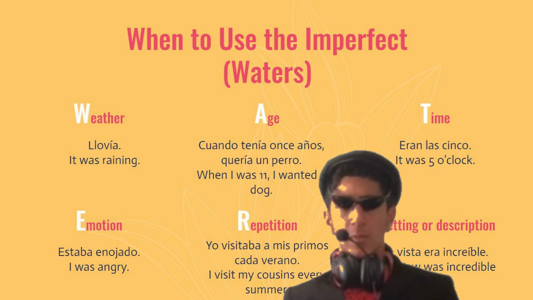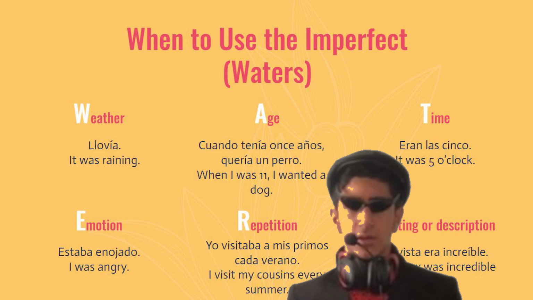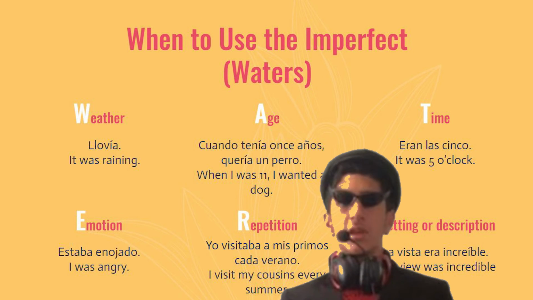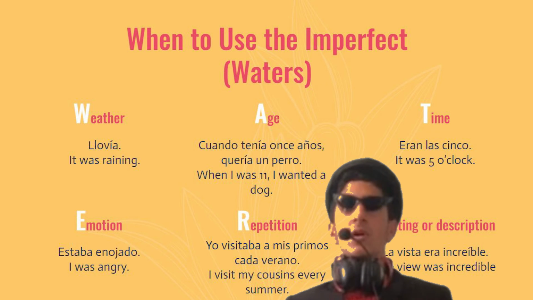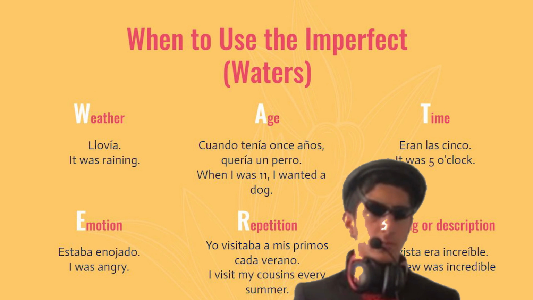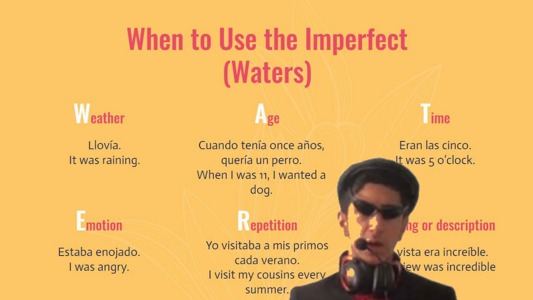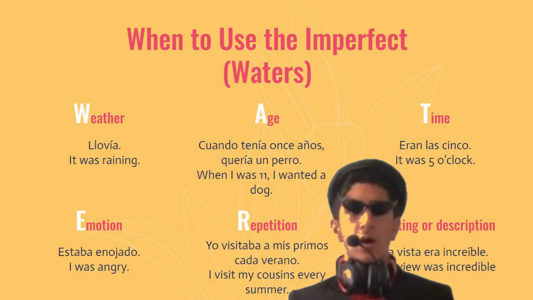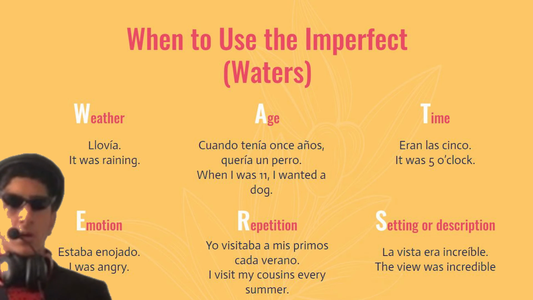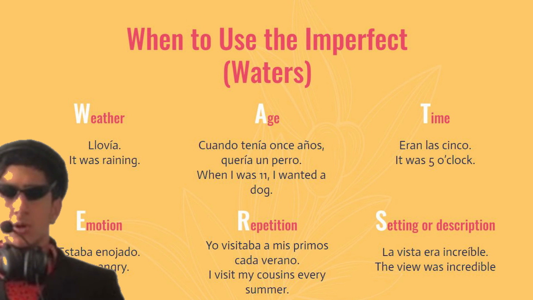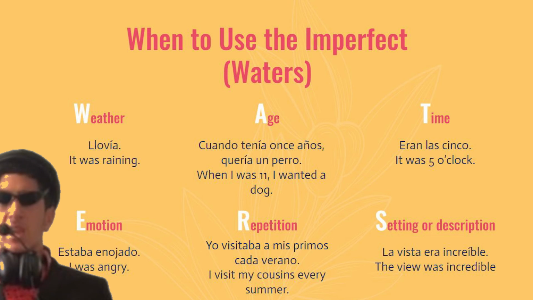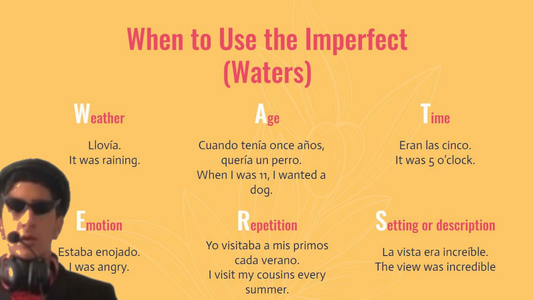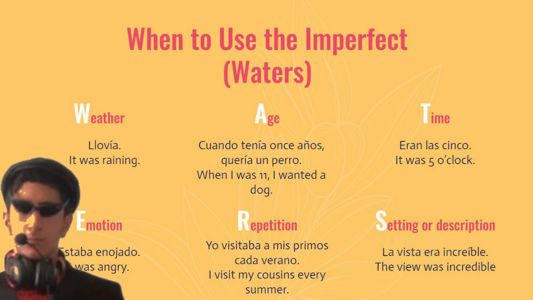Time, eran las cinco. Notice ser in the beginning becomes eran. It was 5 o'clock. Emotion, estaba enojado. I was angry. Repetition, yo visitaba a mis primos cada verano. I visited my cousins every summer. And finally, setting or description. La vista era increíble. The view was incredible.